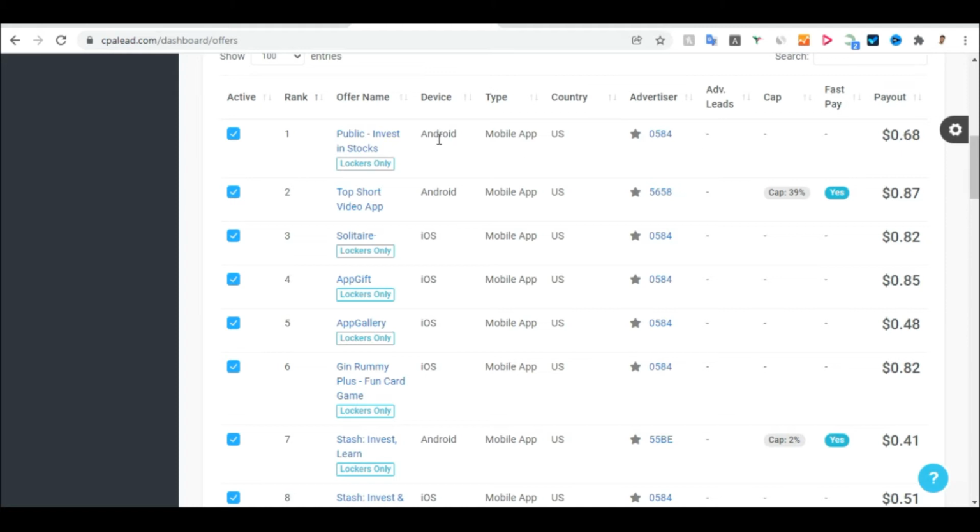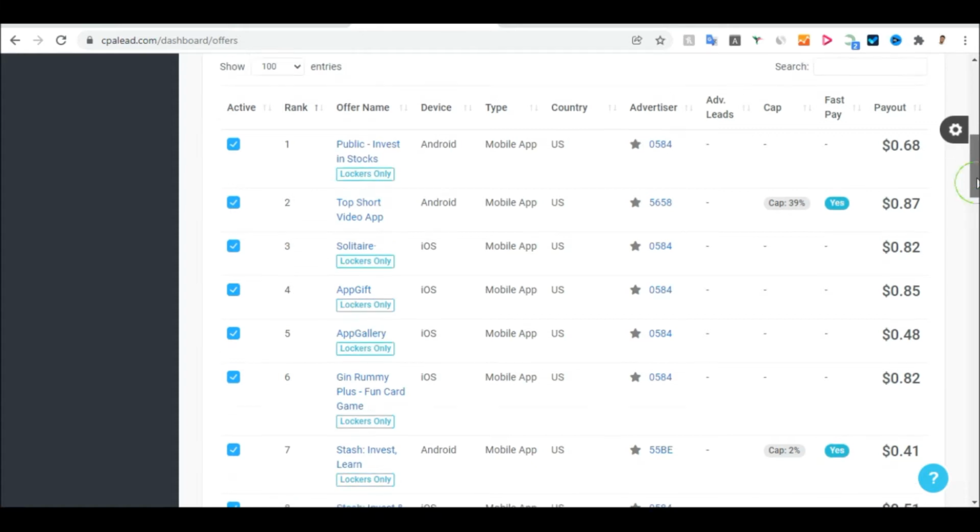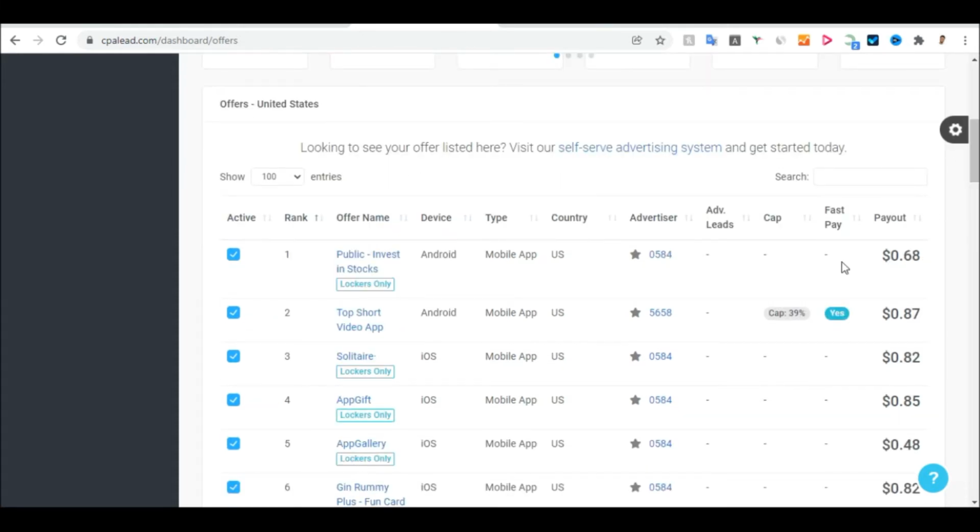this company is going to pay you 68 cents per lead. So all you just need to do now is to copy the link. How to copy the URL is very simple. What you need to do is to check if this website is allowed to be promoted in other countries. You can see all those websites here. The country that you can promote this website on is only in US.